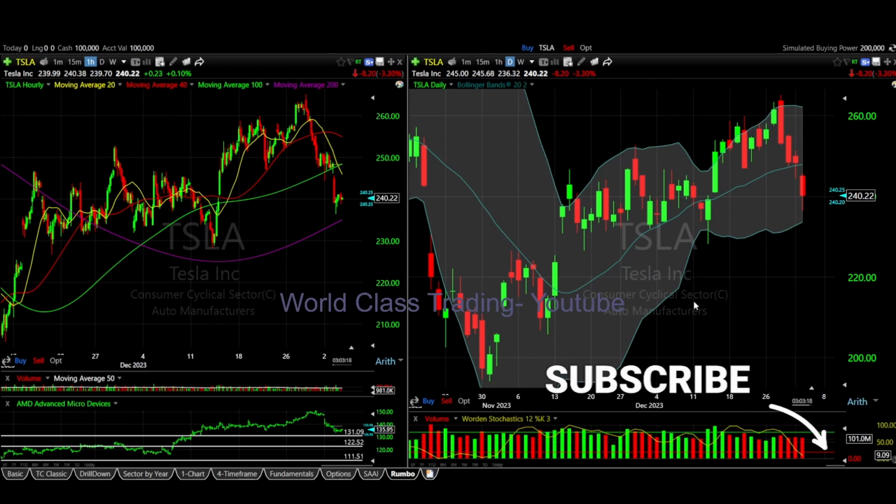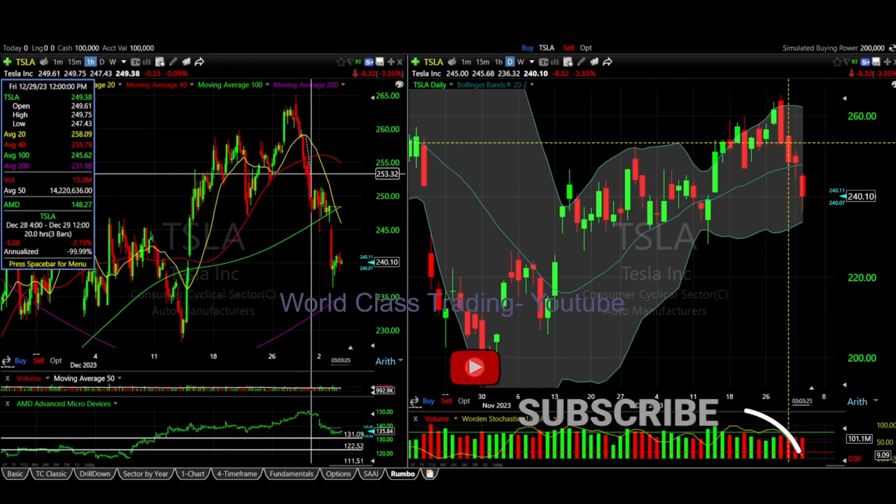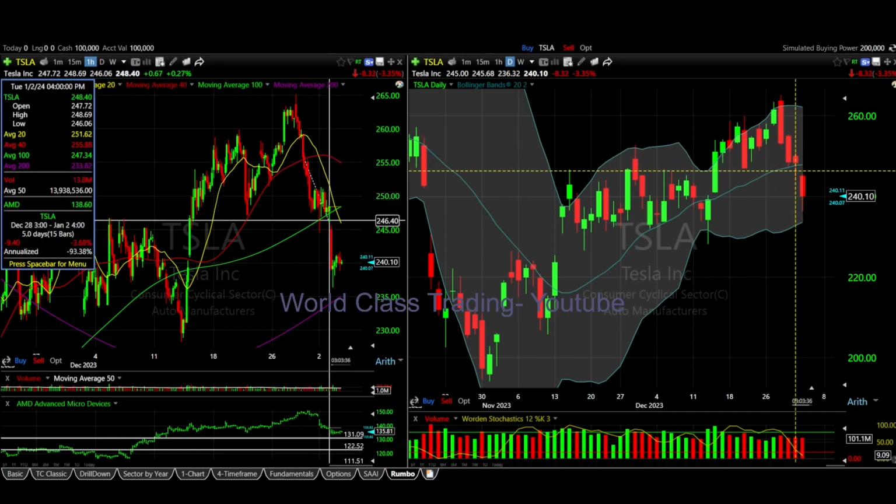All right, let's check. Starting off with Tesla. It broke the moving average of 20 and 40 downwards, and then did a cross right here, which means a huge put, absolutely huge. So what happened here was it was definitely going to go to the moving average of 100.